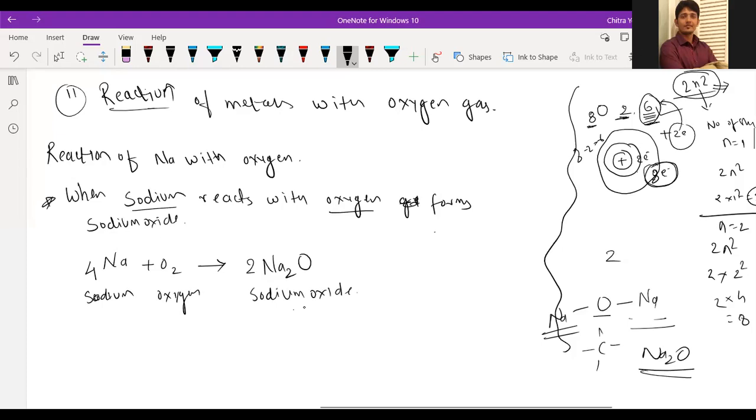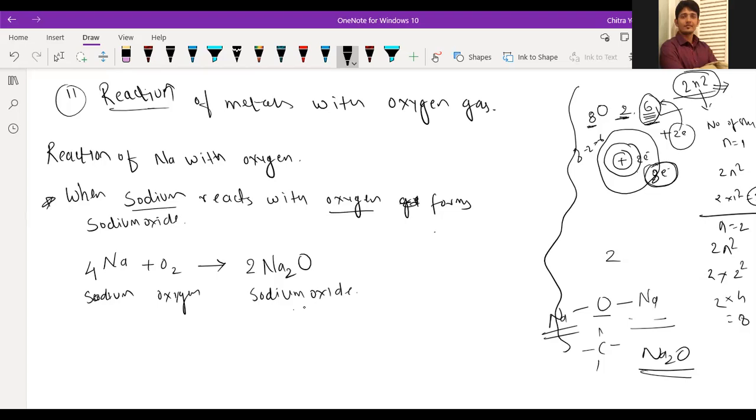Sir, the upper one is the molecular formula and the lower one is in statement form, right? Yes, the word equation, or we can say it is a description of the reaction. So this is the reaction of sodium with oxygen.